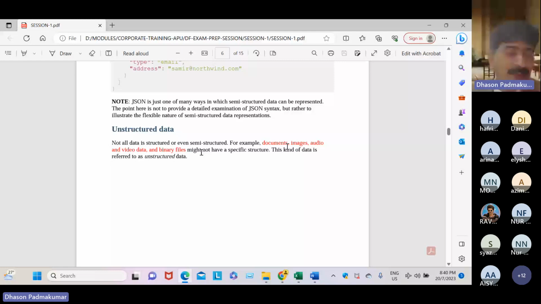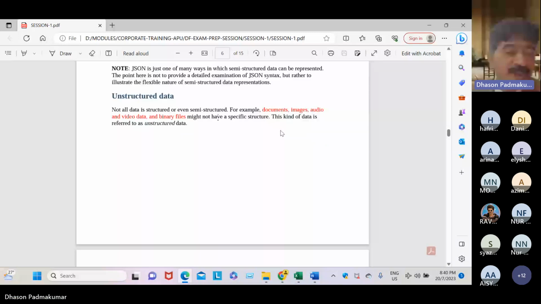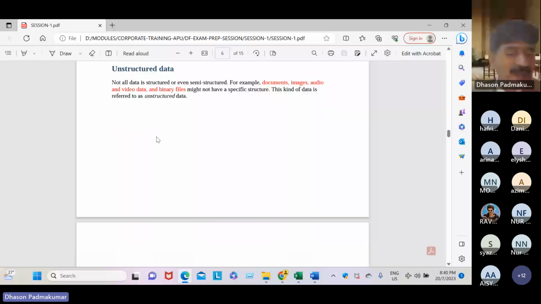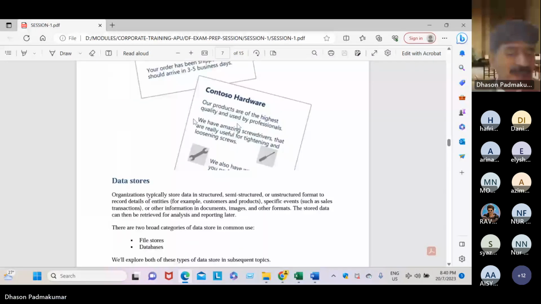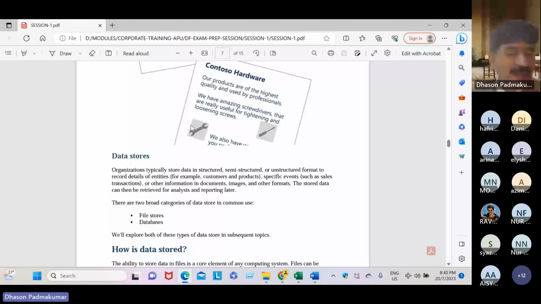The judges or the police department have to go through a lot of unstructured data before they make, for example, the final judgment. So see here, unstructured: your email, your document, all unstructured.